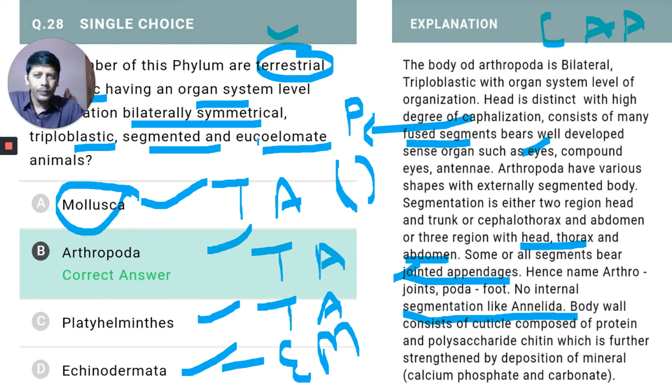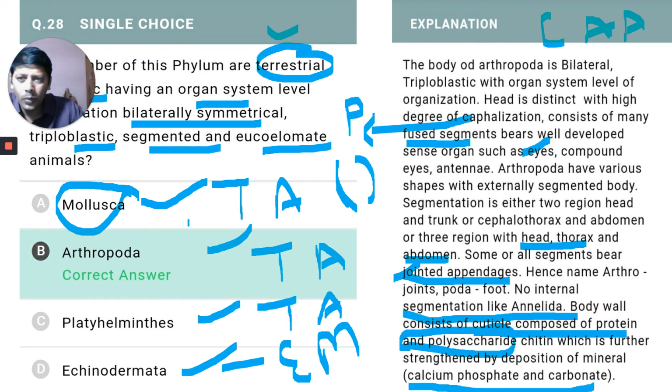Next, the body wall consists of cuticle composite. It is also important. It was also in the previous NEET exam. And chitin, which is further strengthened by deposition of minerals, that is calcium phosphate and calcium carbonate. Here what it supports is the arthropoda phylum.